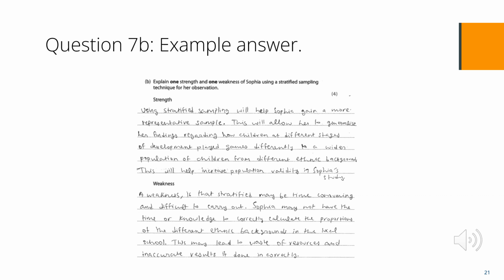The weakness also gets 2 marks. Again, there is a clear link to the scenario, this time through the use of ethnic backgrounds. The weakness is identified through the fact that it may be time-consuming and difficult to carry out. This is then exemplified through the explanation about why it may be difficult and time-consuming, that she may not have the time or knowledge to correctly calculate the different ethnic backgrounds at the school, so it could lead to a waste of resources.